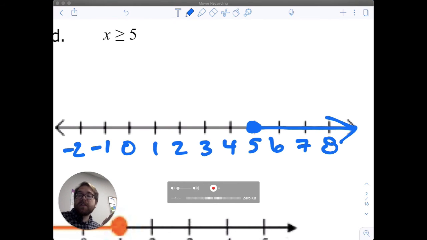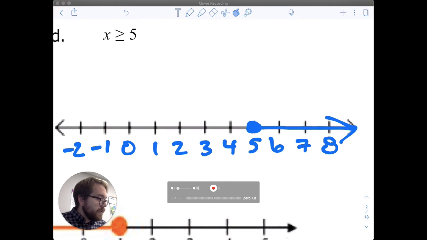What this inequality is saying is that the possible answers or solutions could be equal to 5 or could be any of the numbers greater than 5 as well. The example I was given in class the other day was, if you want to make at least $5, for whatever it is you need at least $5 to go buy something, that means you could have $5, but you could have more. That's what it means to have at least. So if we're saying x is greater than or equal to 5, it means we're at least 5. It could be equal to 5, or it could be everything more.